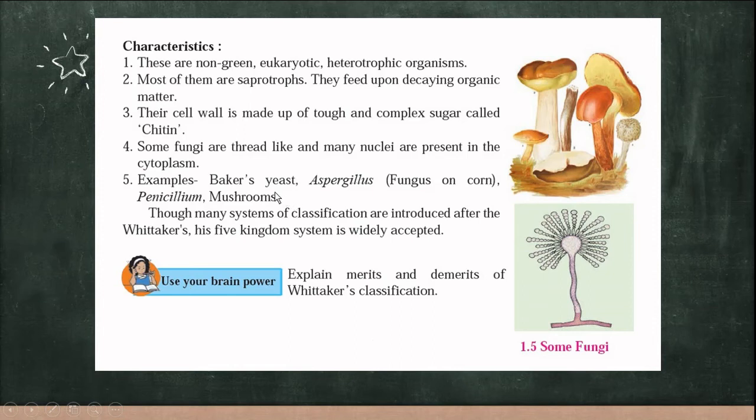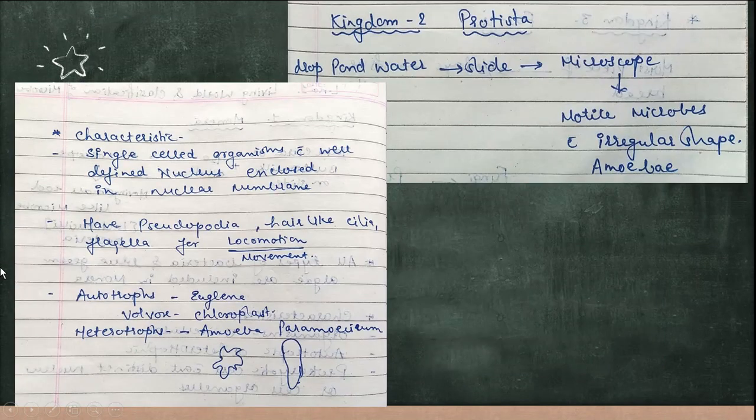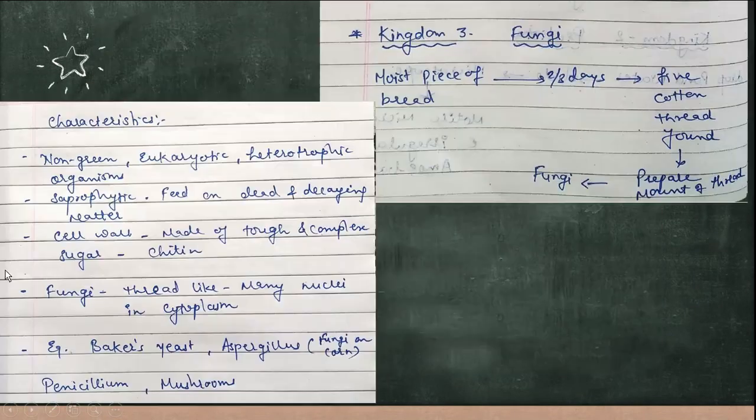Even though there were many systems of classification, Whittaker's 5 kingdom system was widely accepted in the world. See here, the fungi, I have written here in the notes, they are non-green, they are eukaryotic, heterotrophic organisms, they are saprophytic, they feed on dead and decaying matter, the cell wall is made up of tough and complex sugar, which is called chitin.